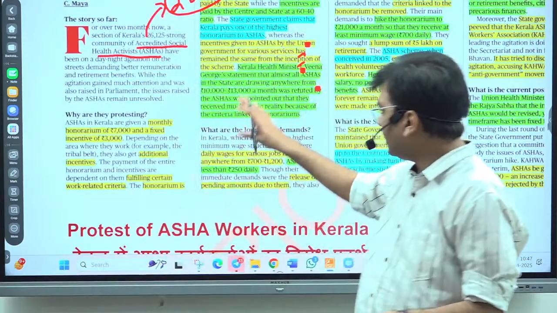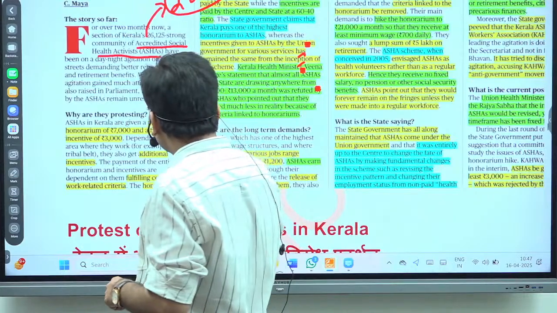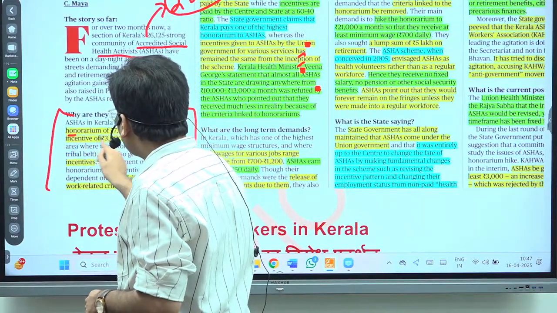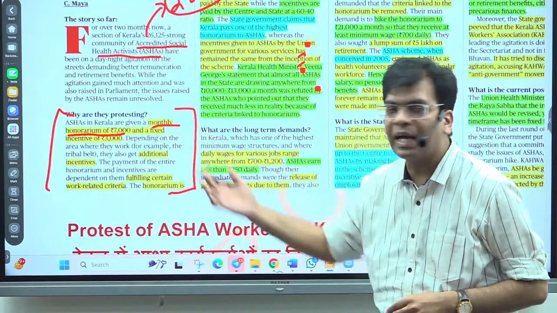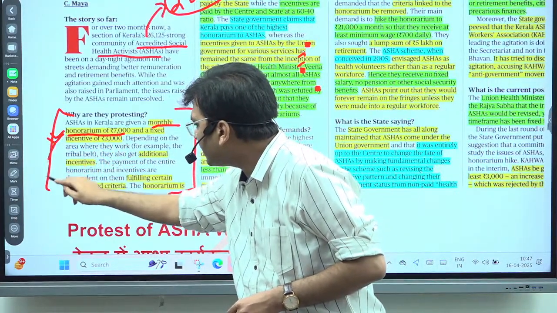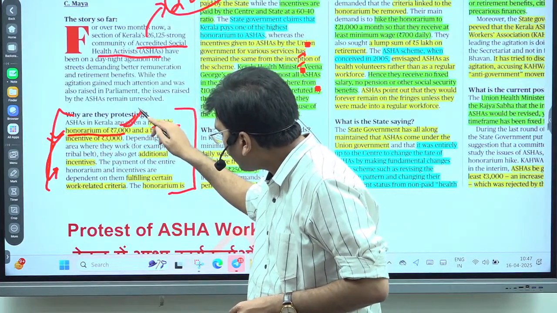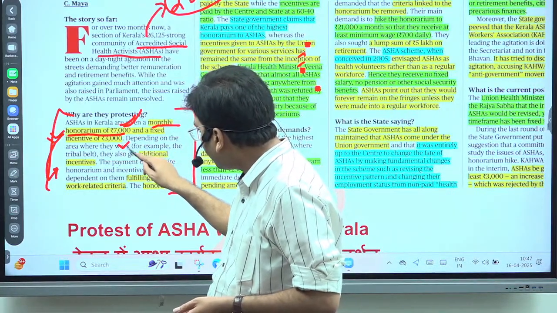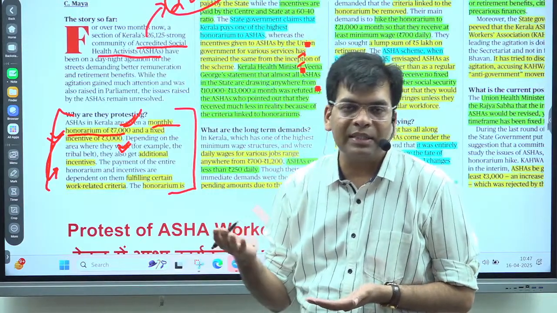We started with volunteers, but later we started giving a salary, which is known as the monthly honorarium. This is not a fixed salary, and it is associated with different conditions they have to follow. Many times even this 7,000 was not provided. This 7,000 is provided by the state government, particularly in the case of Kerala. Different governments provide different salaries.